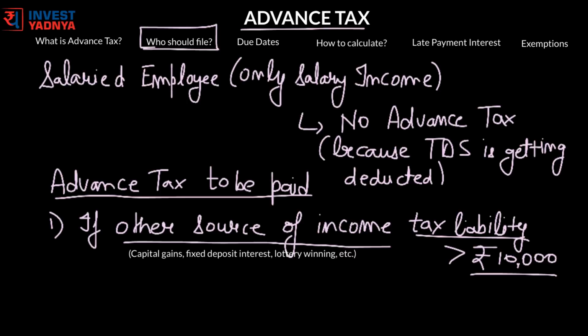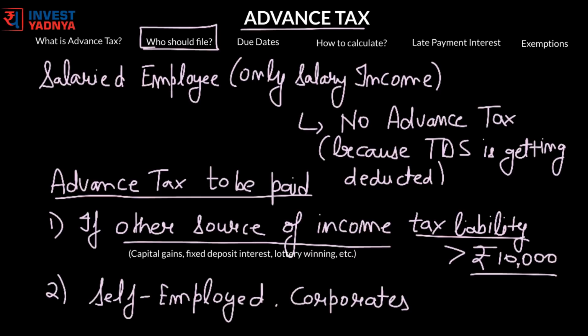So basically, while employers deduct TDS on salaries, advance tax is paid on income that is not subject to TDS. So mostly professionals, that is self-employed people, businessmen and corporates have to pay taxes in advance, as no TDS is deducted from their income.